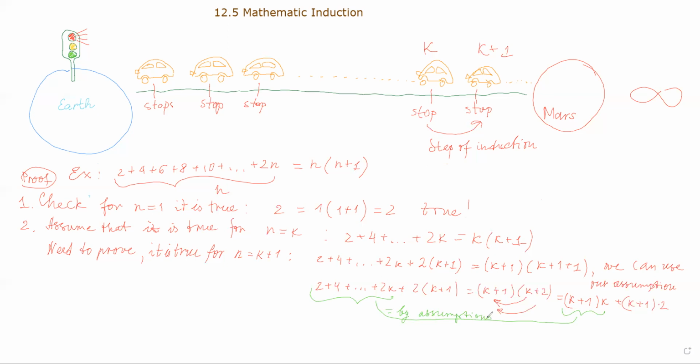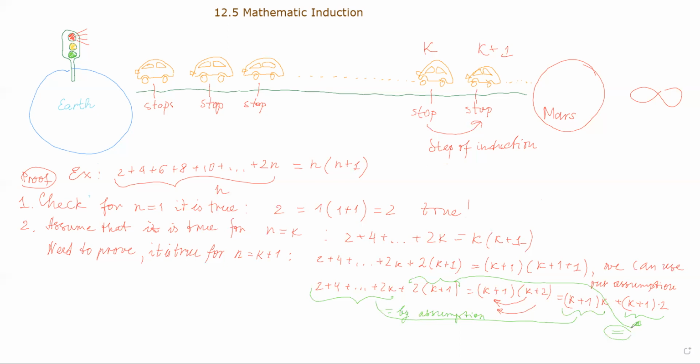I don't know if the assumption is true or not, but at least temporarily it's true. Okay, what do I have left? I have this one, 2 times k plus 1, and I have this one, which is actually also 2 times k plus 1, because 2 is the same, k plus 1 is the same. So these two things are just equal without any assumption. They are just literally equal.